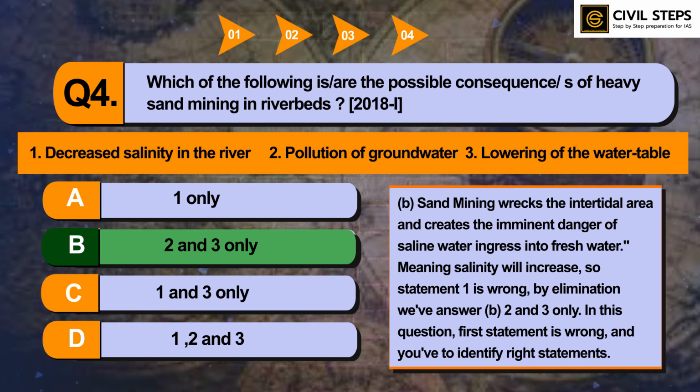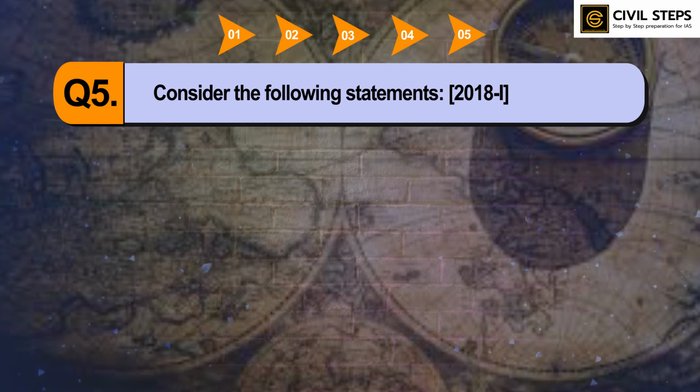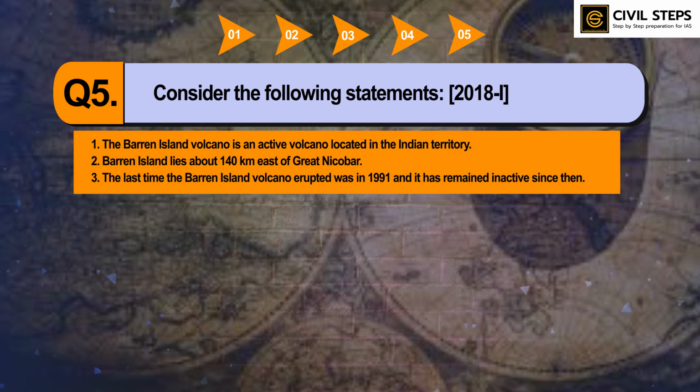Now let us discuss question number 5. Consider the following statements. Statement 1: the Barren Island volcano is an active volcano located in Indian territory. Second, Barren Island lies about 140 km east of Great Nicobar.